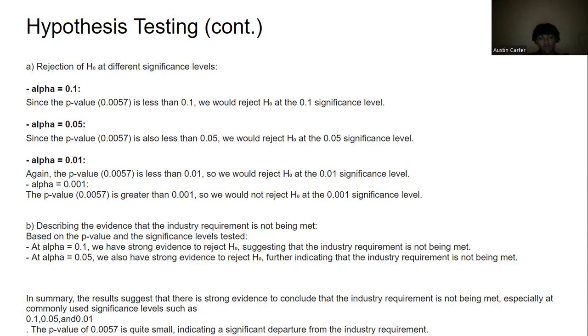By describing the evidence that the industry requirement is not met, based on the p-value and the significance levels tested at 0.1, we have strong evidence to reject the null hypothesis, suggesting that the industry requirement is not being met. And at alpha 0.05, we also have strong evidence to reject the null hypothesis, further indicating the industry requirement is not being met.